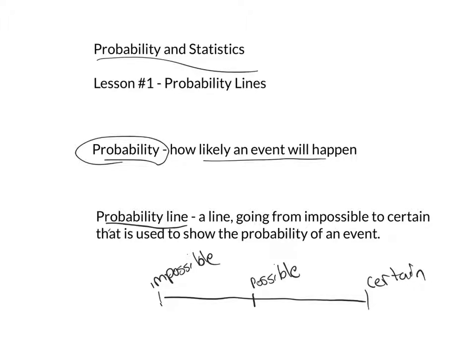Right in the middle, it means there's kind of an equal chance that it will happen or it won't happen. Sometimes we'd use the language, a 50-50 chance. As we move this way, it's less likely to happen. As we move this way, it is more likely to happen.